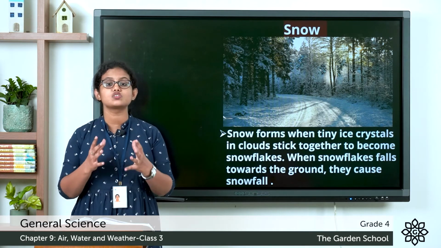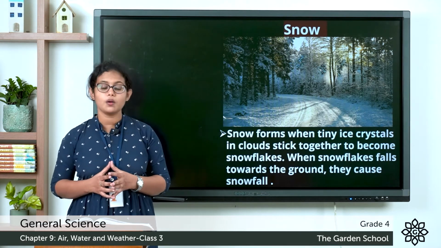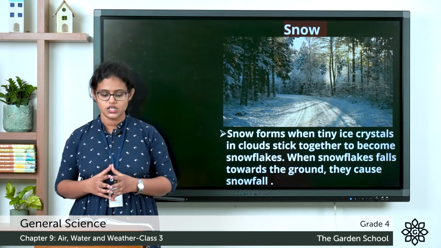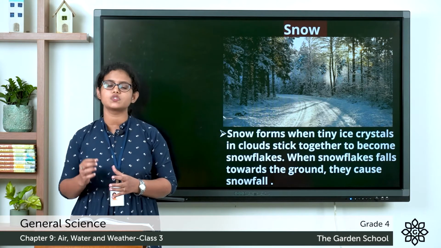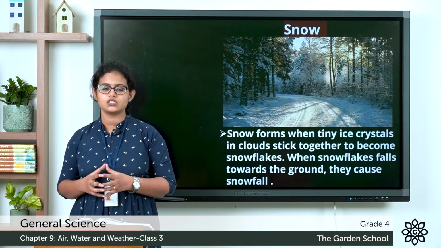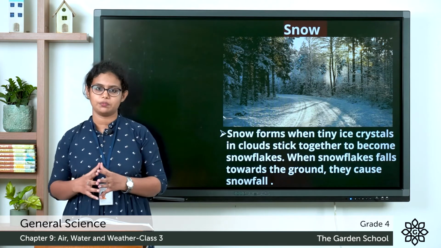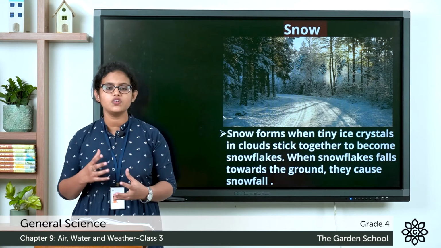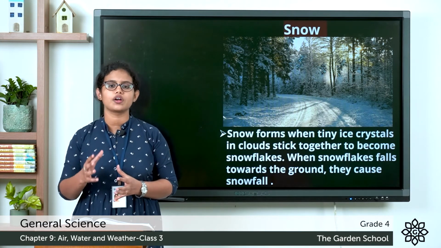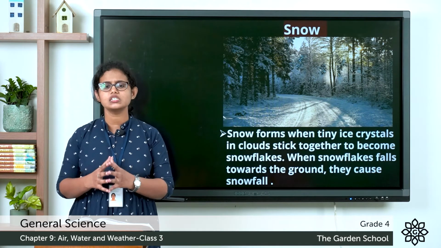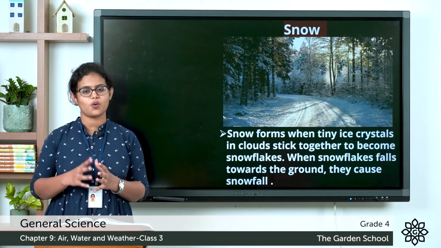they become snowflakes. On page number 106, you can see the picture of snowflakes, with their different shapes. Snowflakes have 6 sides with a unique shape. When these crystals are heavy enough to fall to the ground, they cause snowfall. So this is how snow is formed.